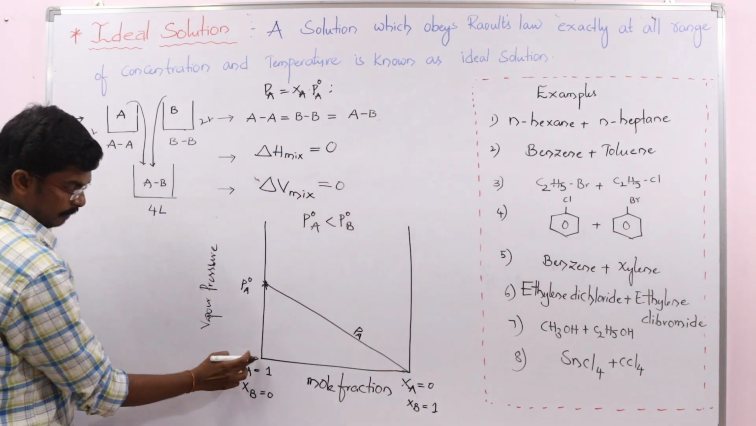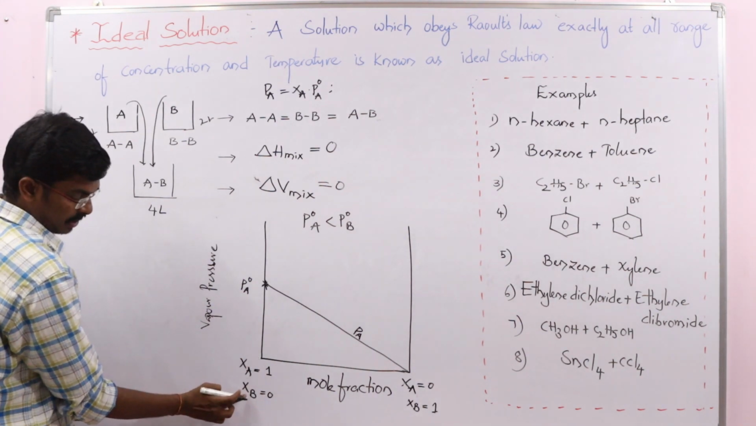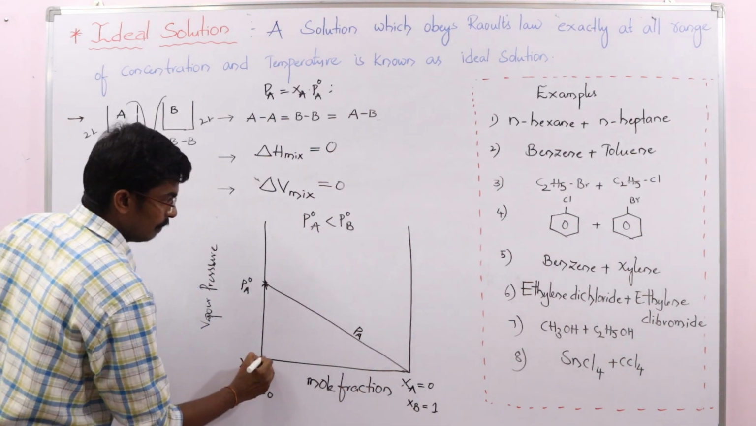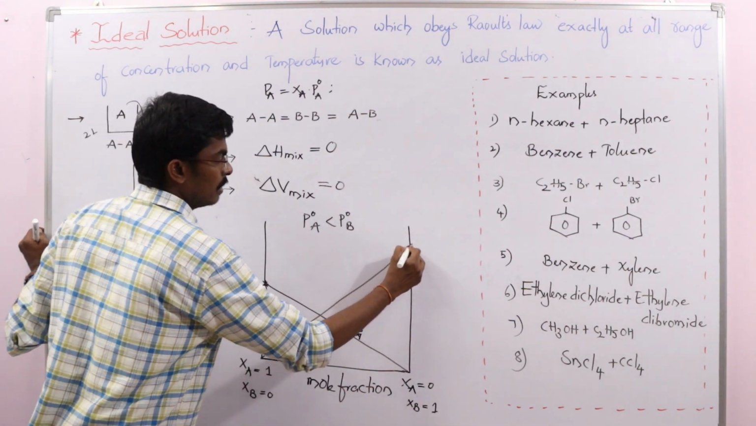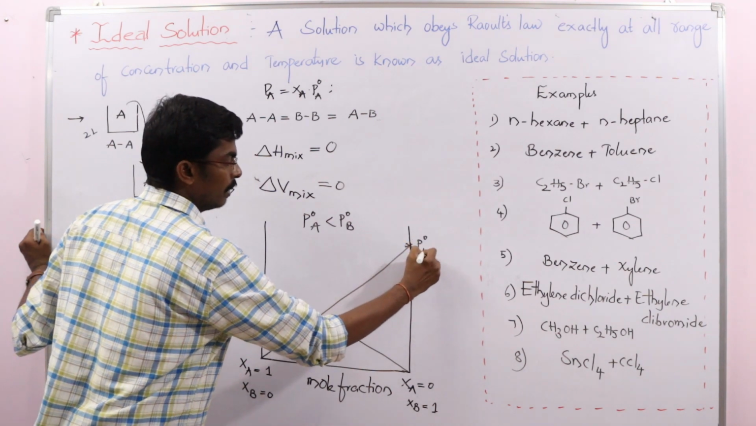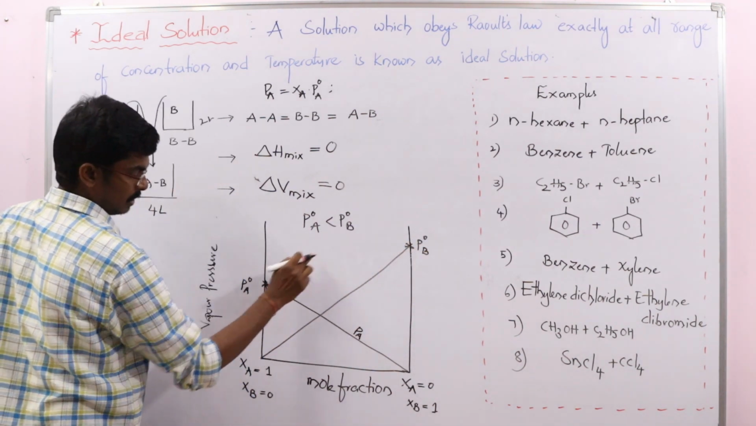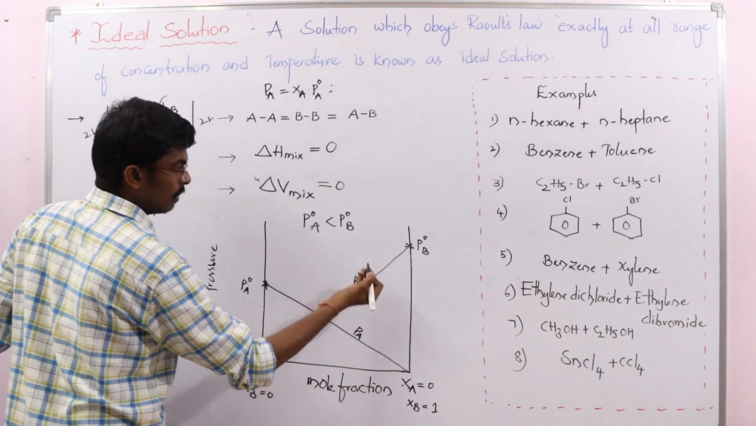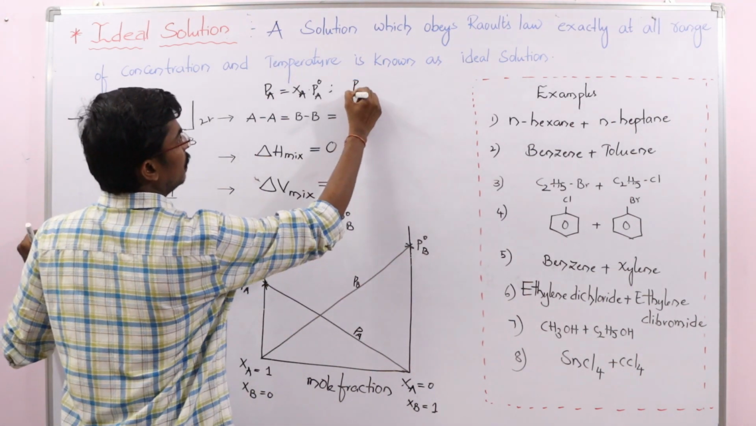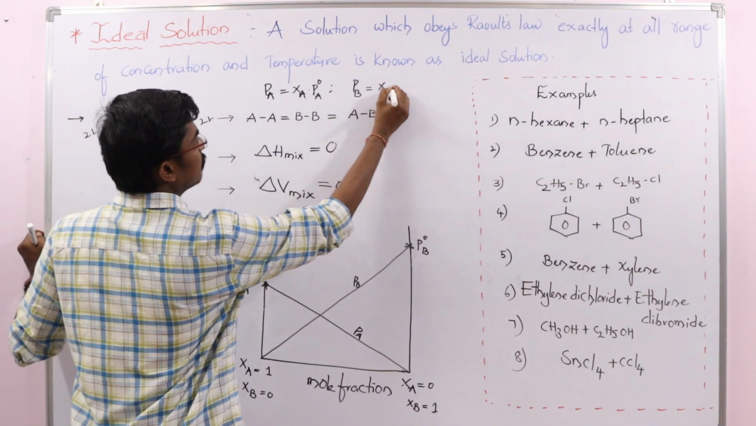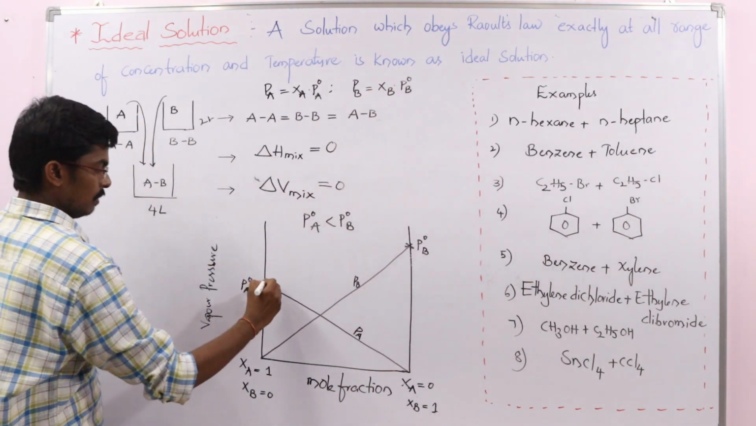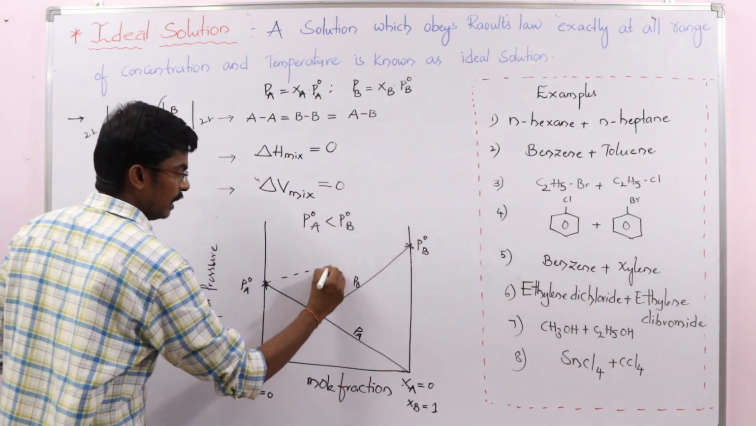And here the mole fraction of component B increases. What happens? The vapor pressure increases, up to P naught B. So P naught A is less than P naught B, as I have given. This curve represents PB. What is PB? PB is equal to XB P naught B.